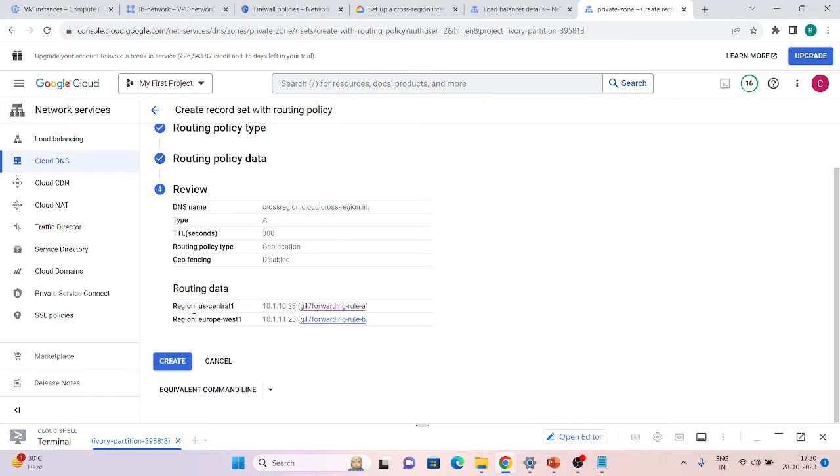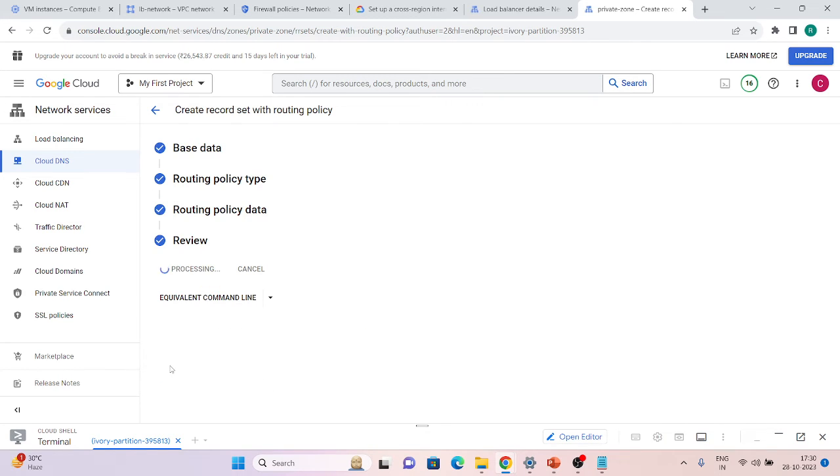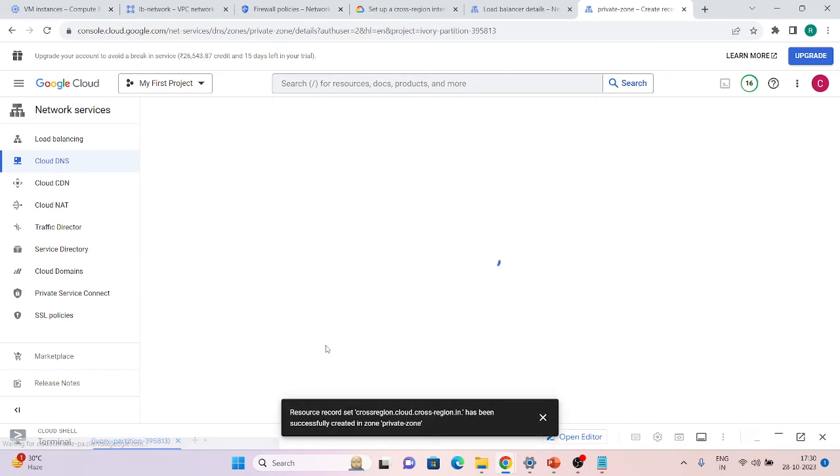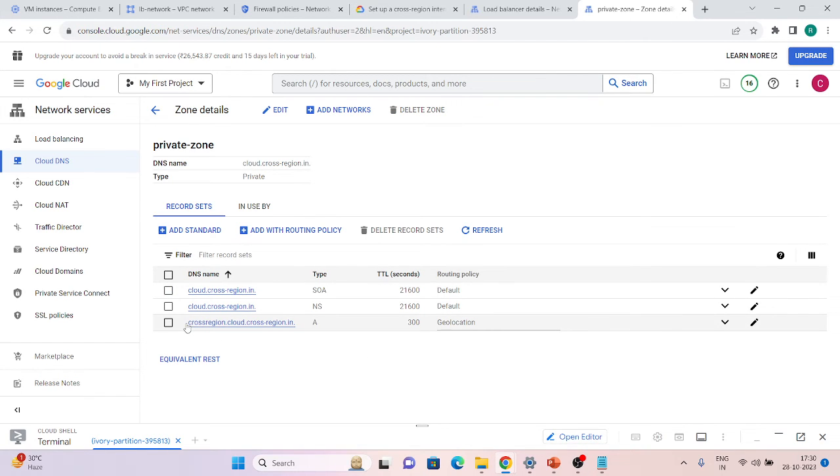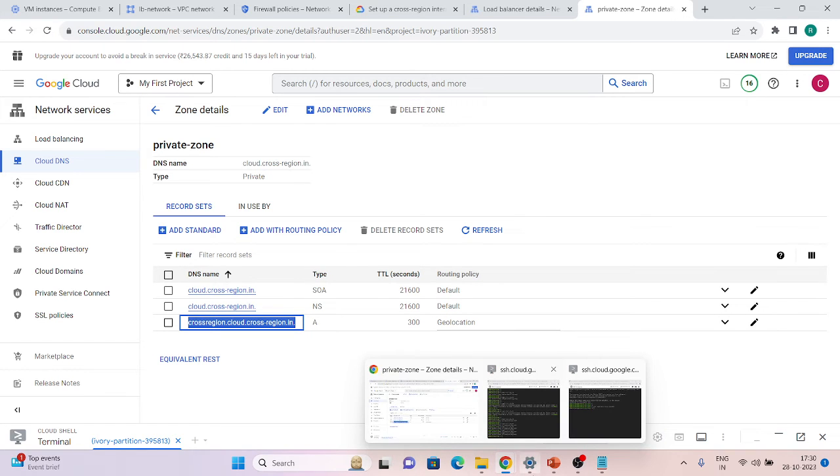So what will happen if anyone hits this specific DNS name and the traffic is coming from US Central 1, it will go to this forwarding rule. If any traffic is coming from Europe, it will go to this forwarding rule. For other nearby traffic, like from India, I think it will always go to the US only. So just create this. It has been created. Let's copy this and let's try what will happen.